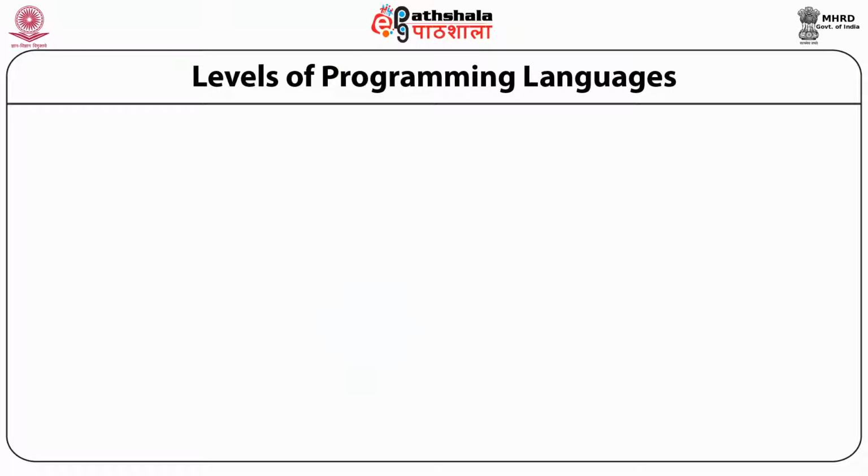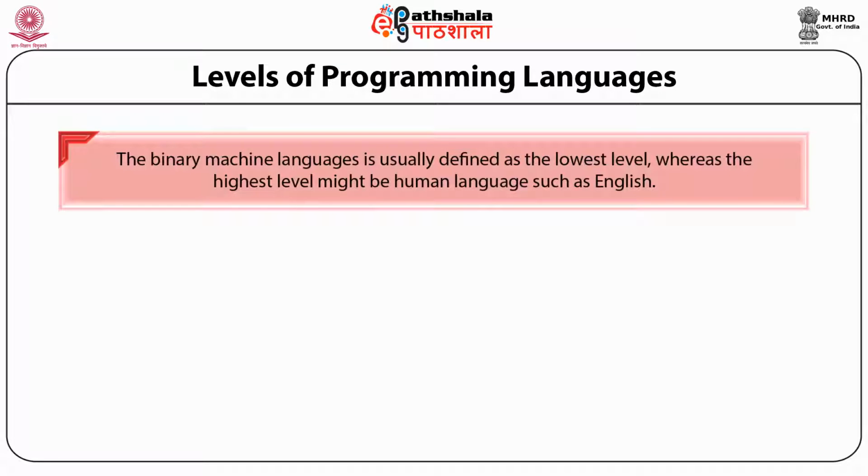Continuing with the different levels of programming languages, binary machine language is usually defined at the lowest level, whereas the highest level is human language such as English. The languages which are very close to the machine are called low level, and the languages which are very close to human languages are called high level languages.